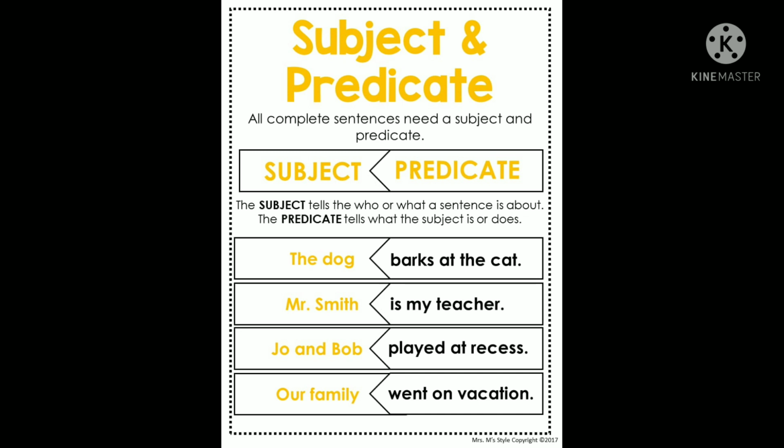Once again, a quick recap, children. What is a sentence? A sentence is a group of words with complete sense. Every sentence has two parts, a subject and a predicate.